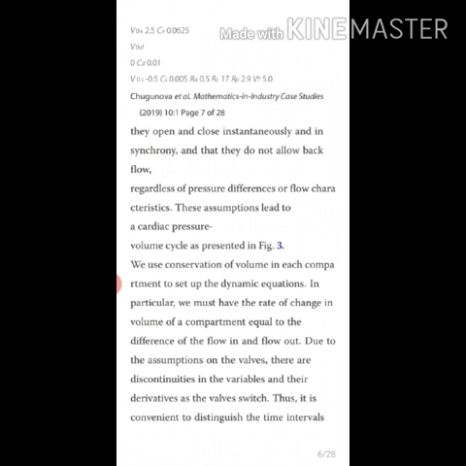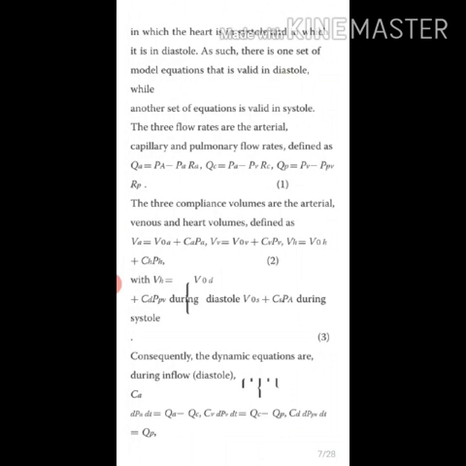We use conservation of volume in each compartment to set up the dynamic equations. In particular, we must have the rate of change in the volume of a compartment equal to the difference of the flow in and out. Due to the assumptions on the valves, there are discontinuities in the variables and their derivatives, thus it is convenient to distinguish the time intervals in which the heart is in systole and in which it is in diastole. As such, there is one set of model equations that is valid in diastole while another set of equations is valid in systole.